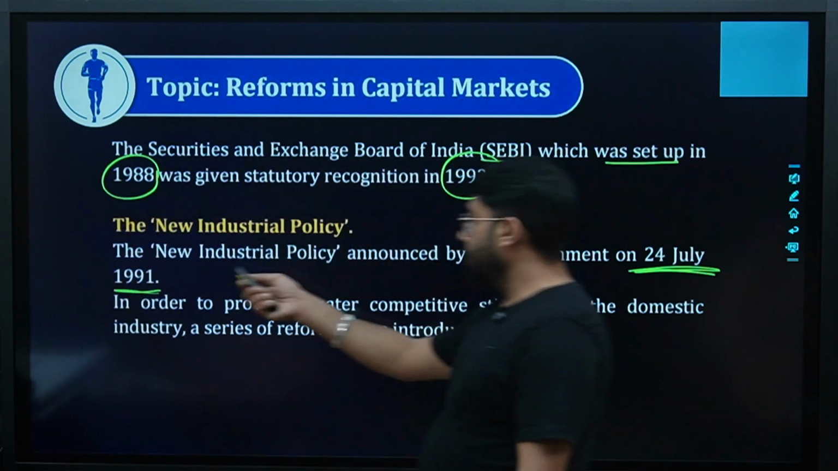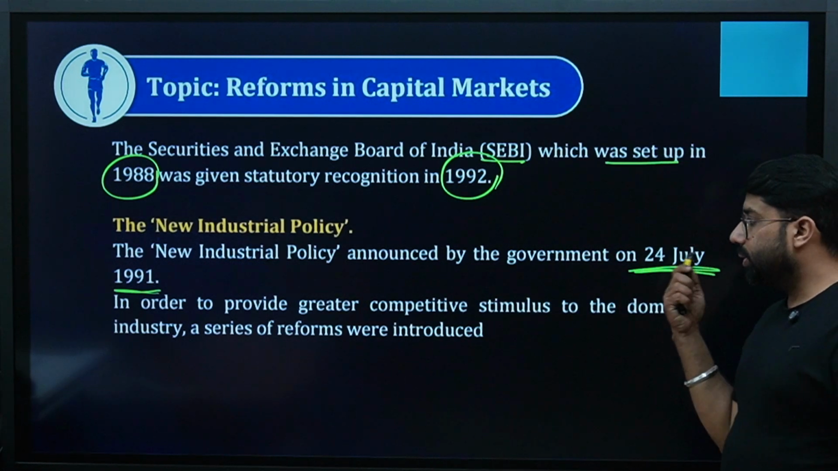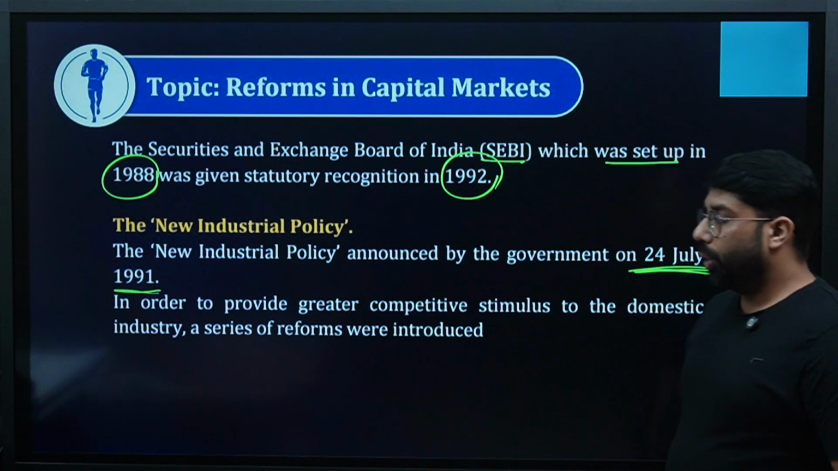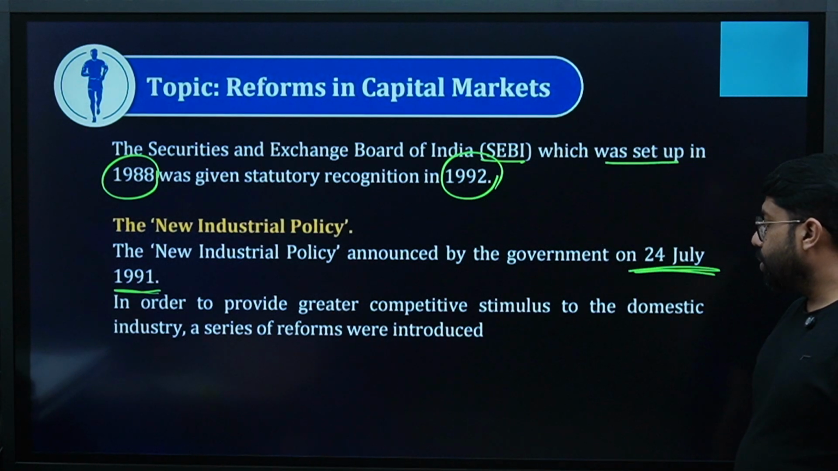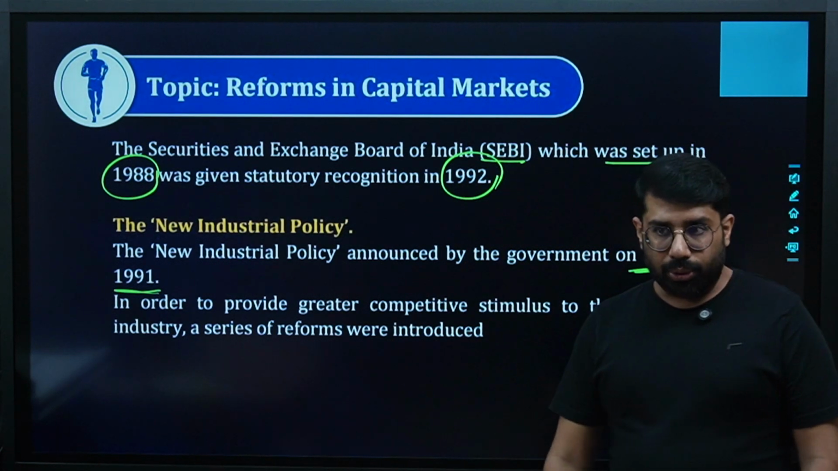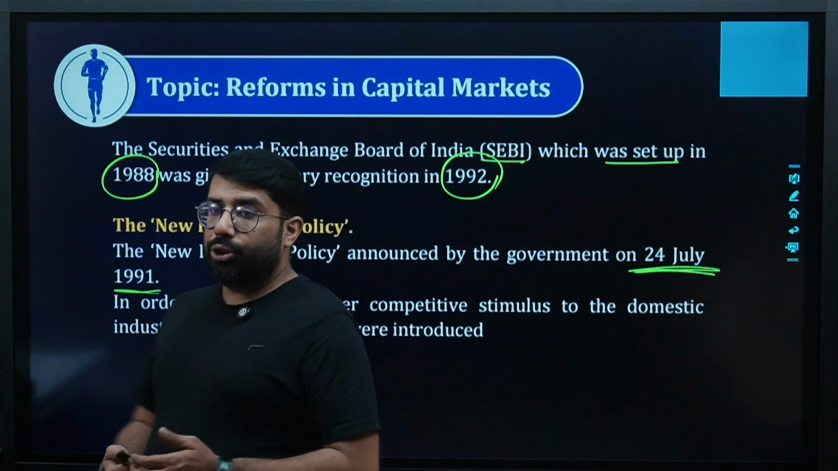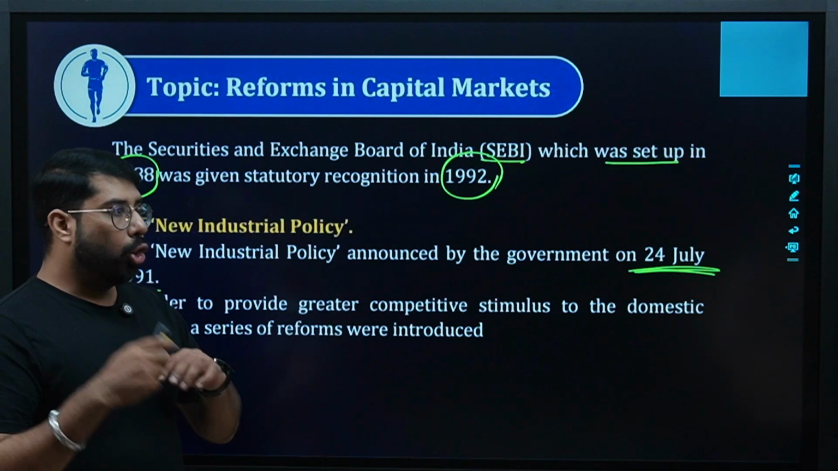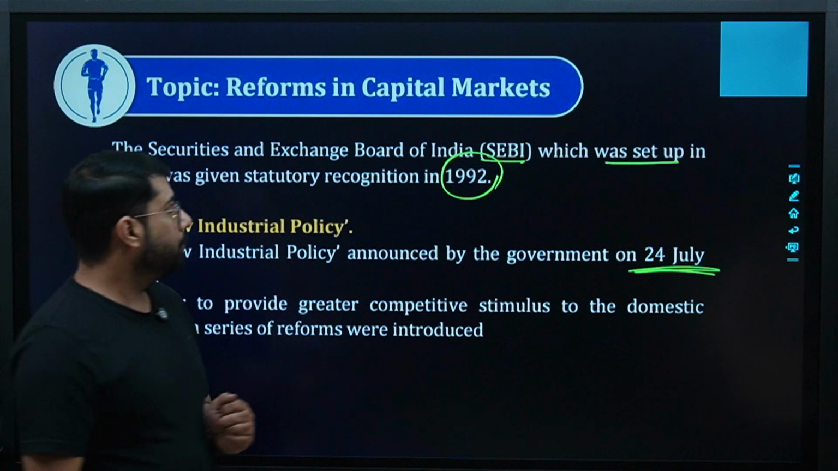A new industrial policy was announced by the government on 24th July 1991. Remember this date; it is very important. On 24th July 1991, the industrial policy was announced, and in order to provide greater competitive stimulus to the domestic industry, a series of reforms were introduced to change the working of the economy. After the application of the 1991 policy, all the things were changed and the economy was being controlled in a new manner. Clear it now?